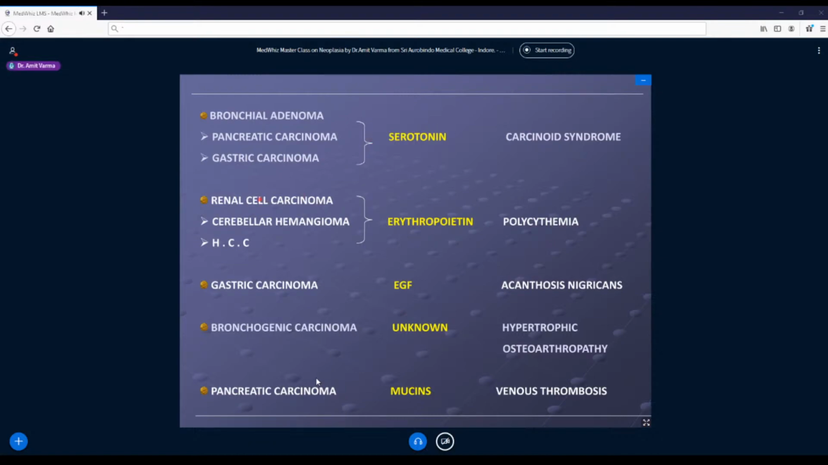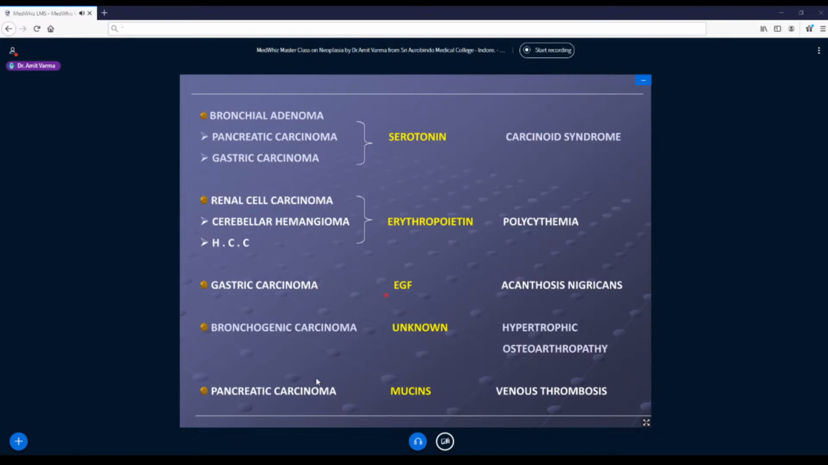Then renal cell carcinomas, cerebellar hemangiomas, hepatocellular carcinomas, they are going to secrete erythropoietin. So I have already explained it will lead to polycythemia. It will act on bone marrow, cause more and more production of RBCs. So there are high levels of hemoglobin in the blood.